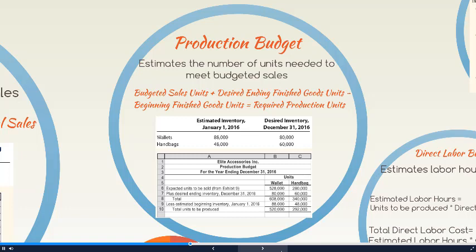You, again, take your expected units to be sold plus that desired ending inventory, which they'll give to you. Subtract our beginning inventory, and remember, one month's ending inventory is the next month's beginning inventory. So typically they won't give you a beginning inventory because you'll have that last month's desired ending inventory. But this will tell you how many units you need to produce.